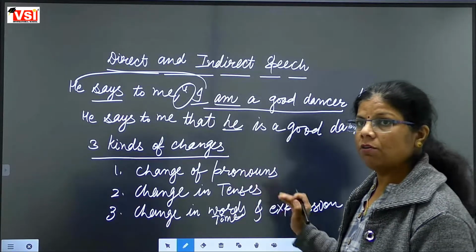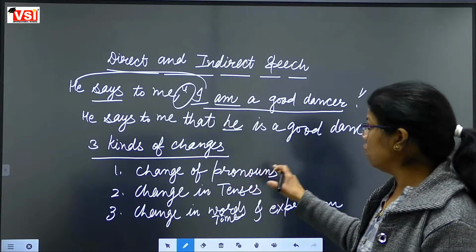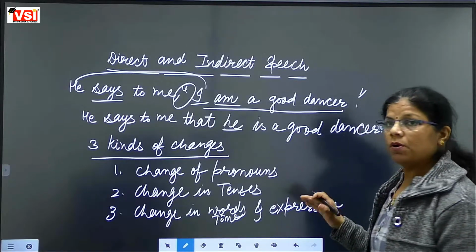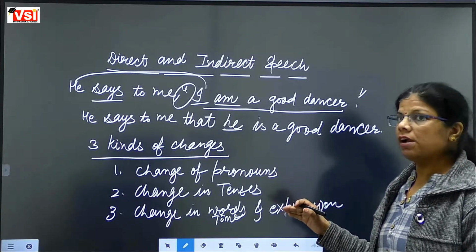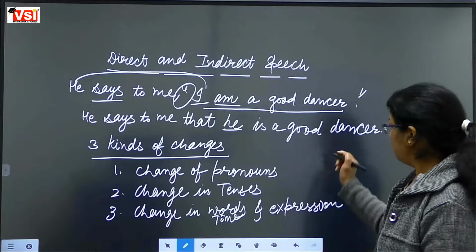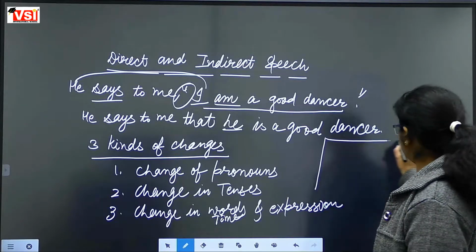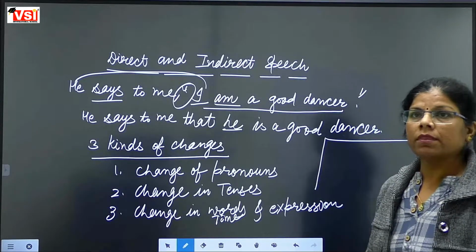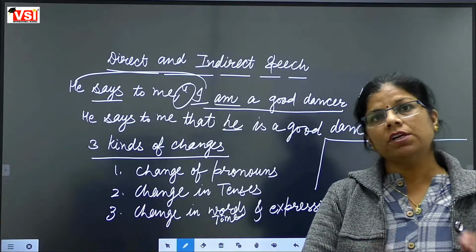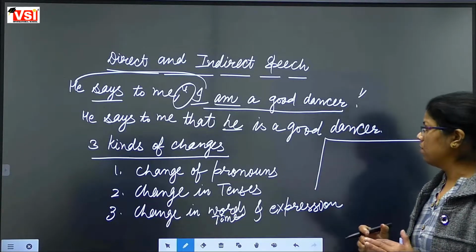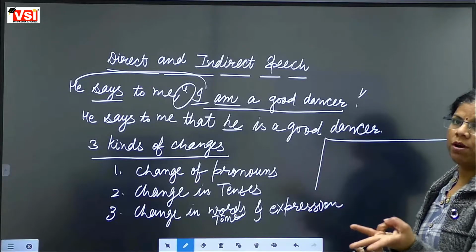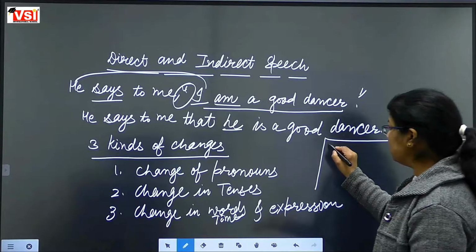One by one we are going to learn that change of pronoun. What is a pronoun? How many kinds of pronoun we are having? Pronoun is the words which are used at the place of a noun. That will be called pronoun. Fine. Three kinds of pronoun we are having. First one is first person pronoun.